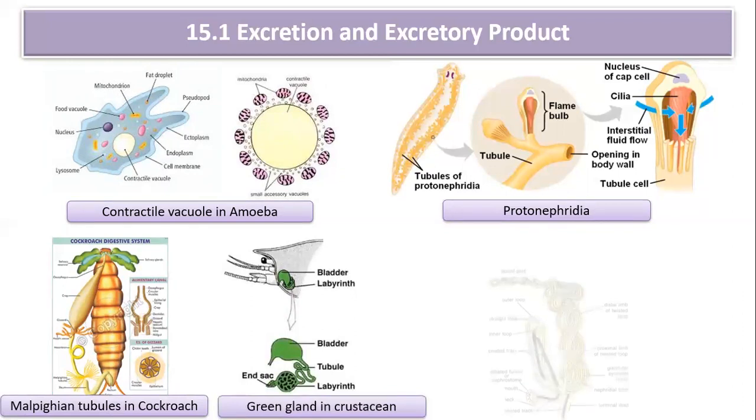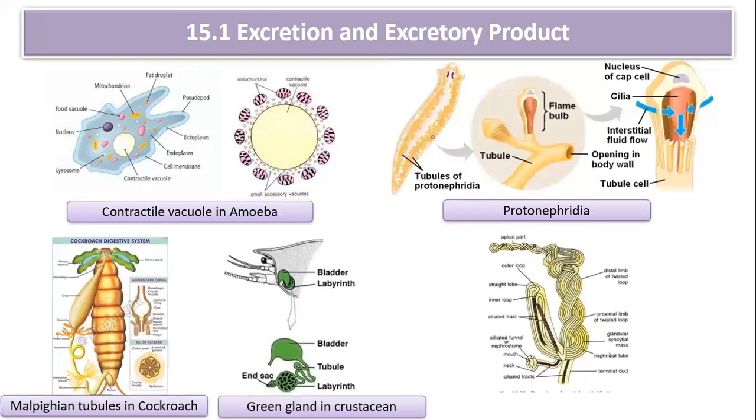Then coming to the next, called metanephridia. Metanephridia are unbranched coiled tubes which connect to the body cavity through a funnel like structure called the nephrostome. You can see here, this is a funnel like structure called the nephrostome. The nephrostome collects the nitrogenous waste product or the coelomic fluid.